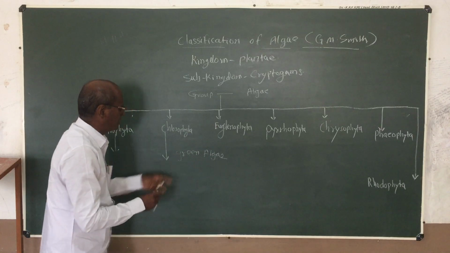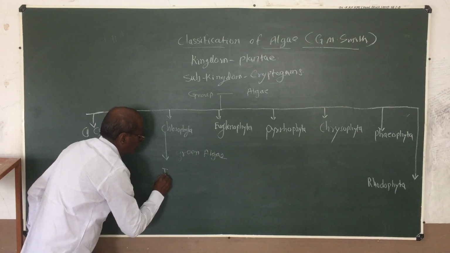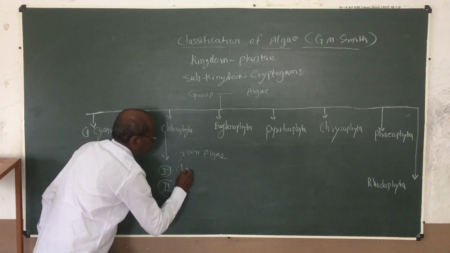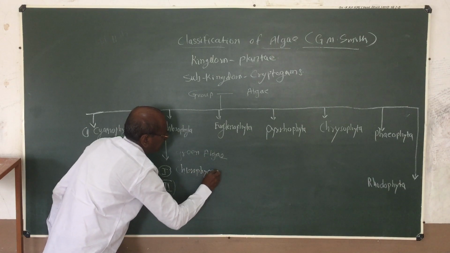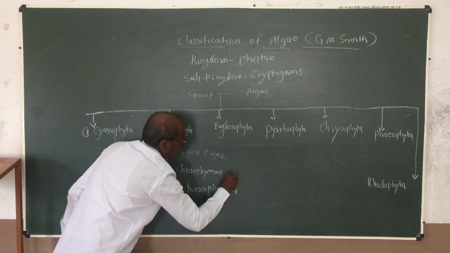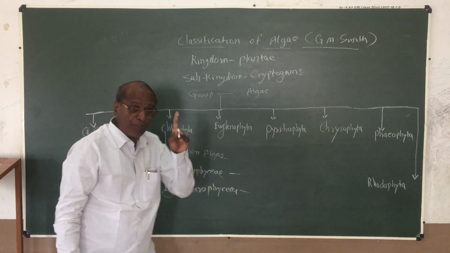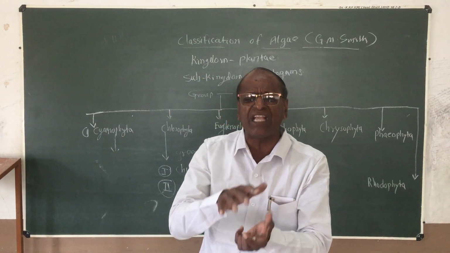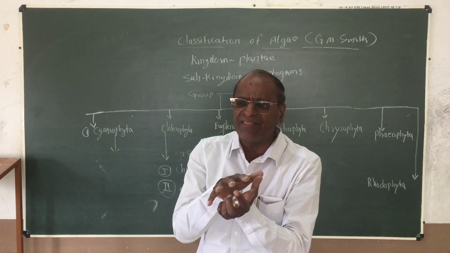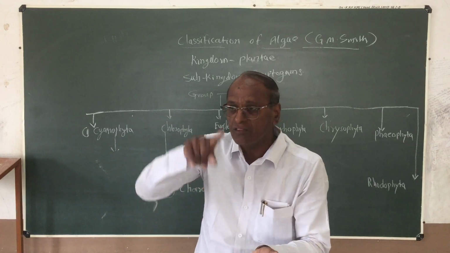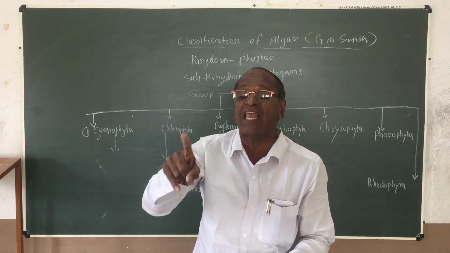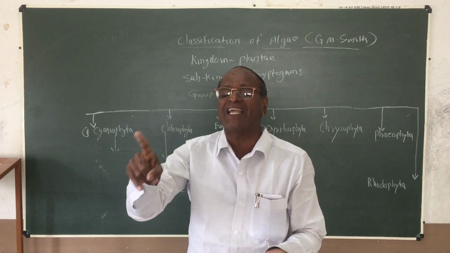This chlorophyta division may be separated in two classes. त्याचे दोन क्लास लागले. The first one is chlorophyceae and second one is charophyceae. What is their difference? These chlorophyceae class members are soft in nature, while the charophyceae members are hard in their structure because their cell wall may be deposited by additional substance, that is the calcium carbonate and silica.